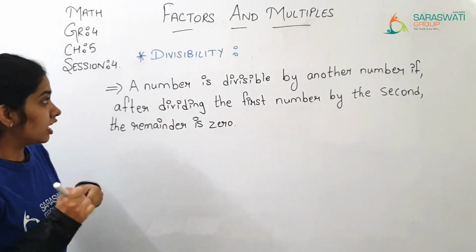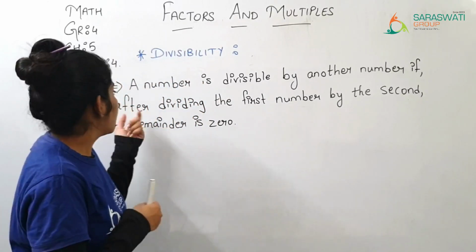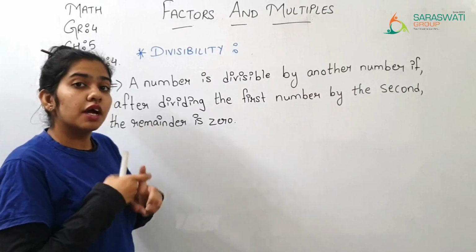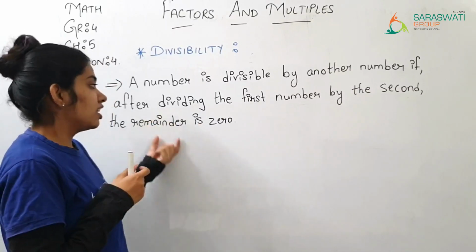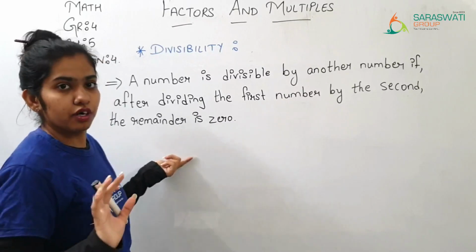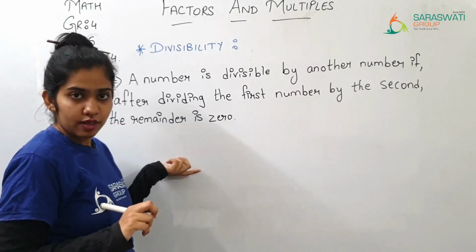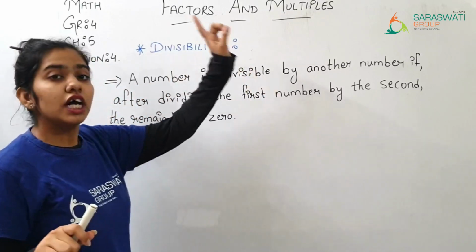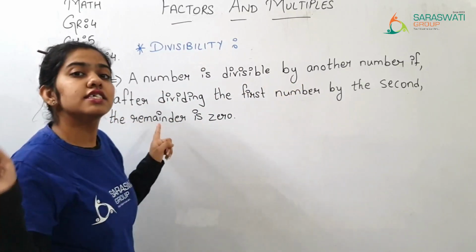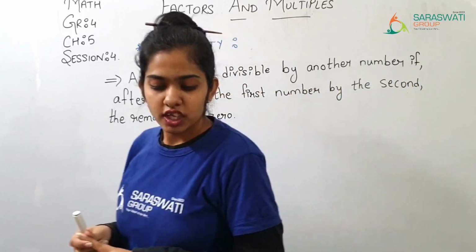Here it is saying that a number is divisible by another number if after dividing the first number by the second number, the remainder is 0. If it is 0, then you can say it is divisible by this number. If some remainder is left, then that number is not divisible by the other number. Only if the remainder is 0 is it divisible, otherwise it is not divisible.